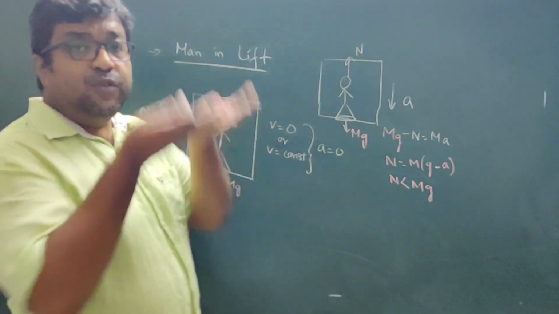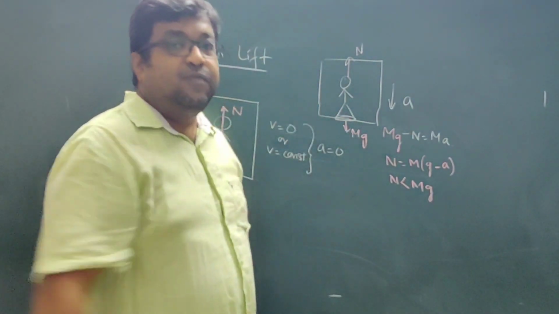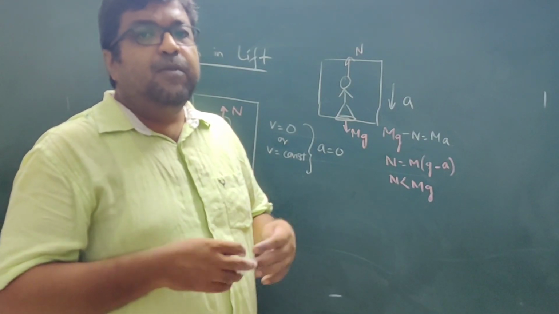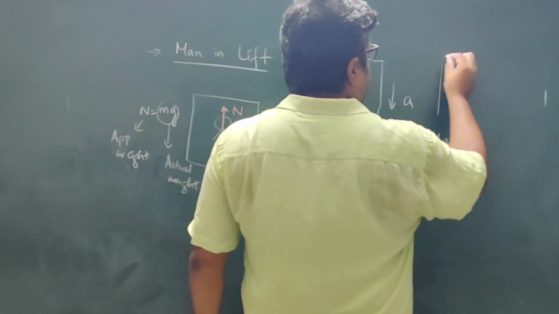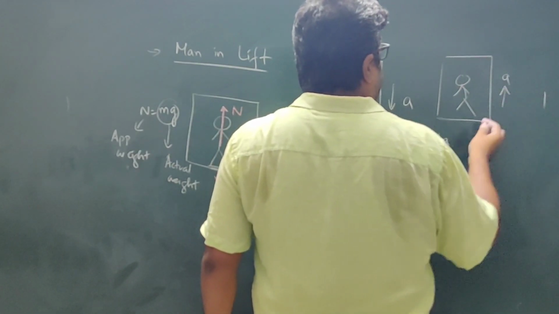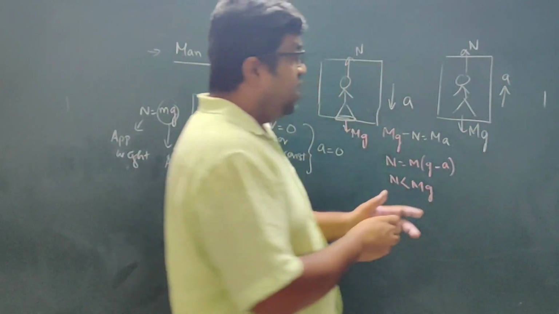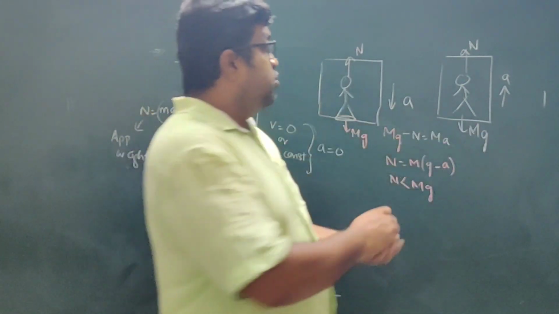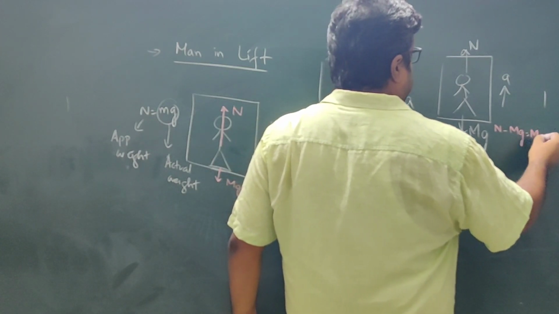So what will happen if the lift moves in the upward direction? If it accelerates in the upward direction, just by observing this, we can say that obviously he will see that his weight has increased. Apparent weight will be greater than the actual weight. Okay, now let us see this mathematically. So if this is the lift and the lift is accelerating upward, this is N, this is mg. Here the acceleration is in the upward direction, so this force will be greater than this force. Okay, so we have N minus mg is equal to ma.